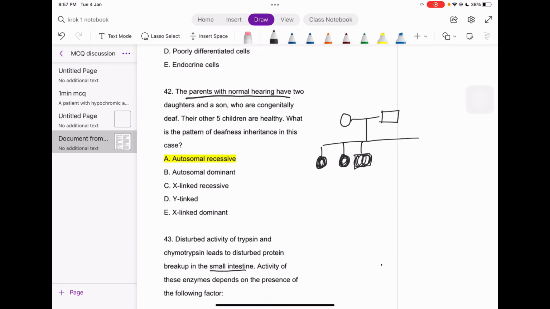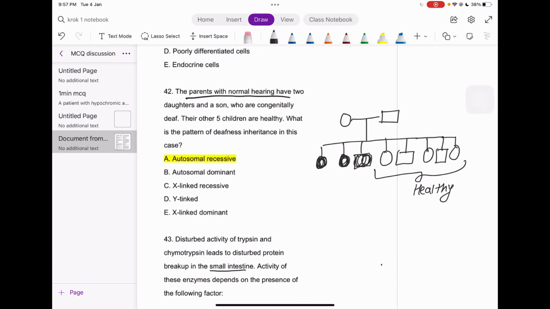And their other five children are healthy. Oh my god. Okay, let me just make some in a random way: one, two, three, four, and thereafter the last, five. So this may be healthy.